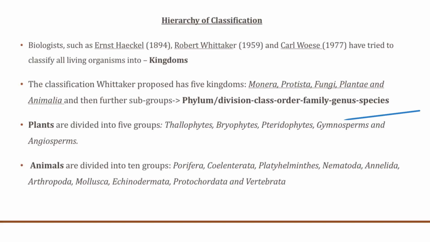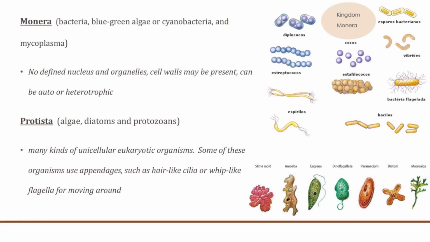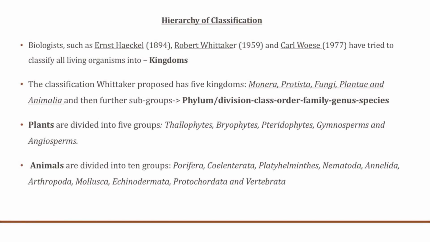Now, a species is a group of organisms that can interbreed among themselves. Plants are divided into 5 groups, and animals are subsequently divided into 10 groups. We'll look at each one of them in detail in the coming slides. The first division, according to Whittaker, was Monera. We'll look at these 5 kingdoms in the coming slides.